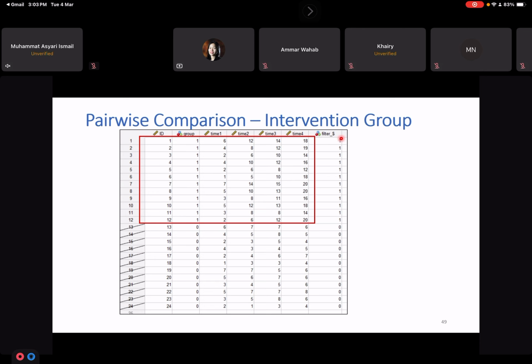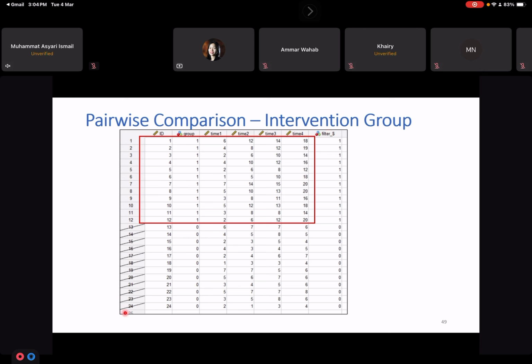You notice this filter with a dollar sign. If you want SPSS to do the analysis for all the subjects, you can just highlight this filter dollar sign and remove it. On your keyboard, click delete, and it will disappear.